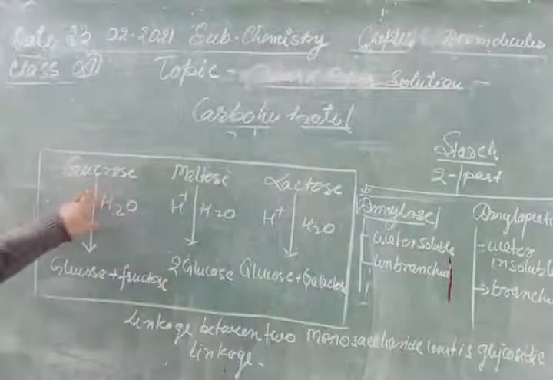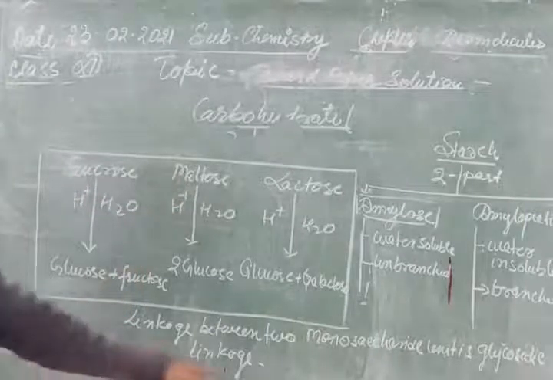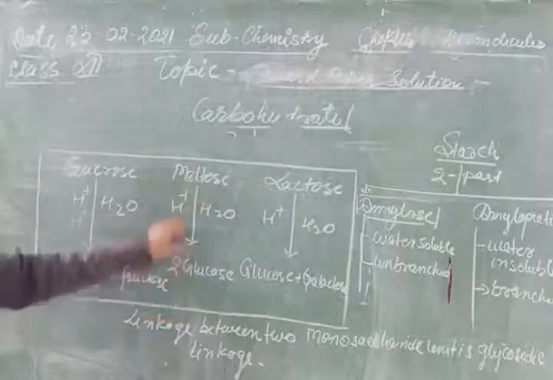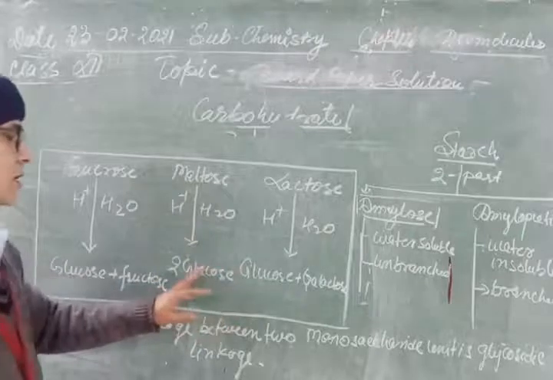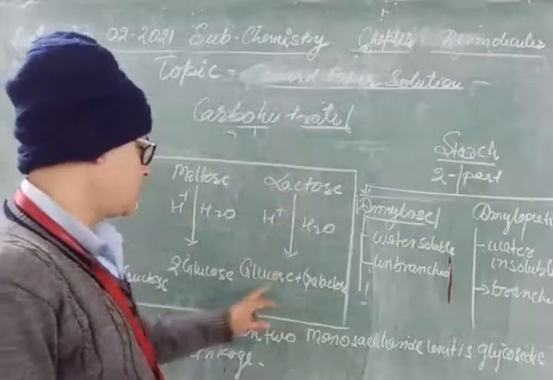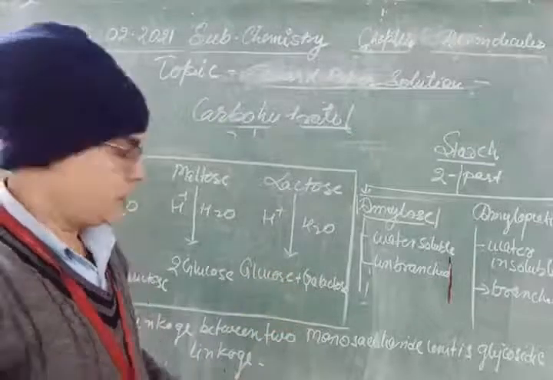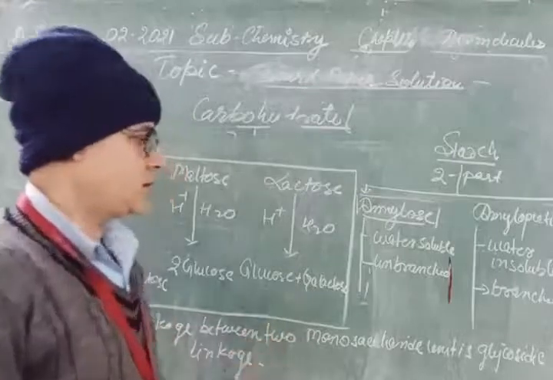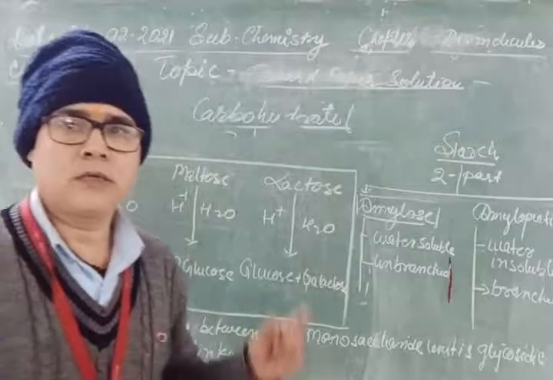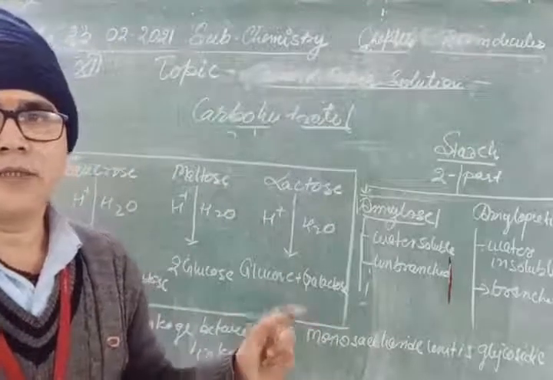Suppose in sucrose, the linkage between glucose and fructose is known as glycosidic linkage. The linkage between two glucose units in maltose is glycosidic linkage. In lactose, the linkage between glucose and galactose is also glycosidic linkage. Sometimes the question is asked, what is the linkage between two monosaccharide units.